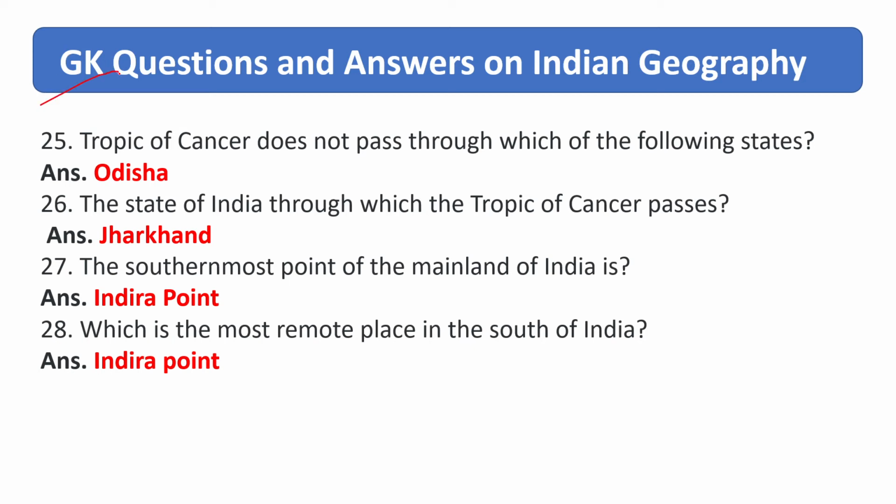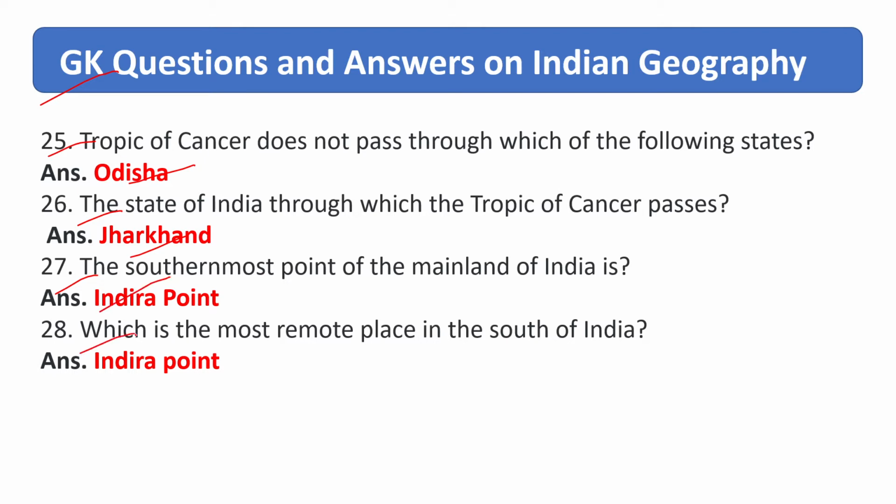GK questions and answers on Indian Geography Part 2. Tropic of Cancer does not pass through which of the following states? Right answer is Odisha. The state of India through which the Tropic of Cancer passes. Right answer is Jharkhand. The southernmost point of the mainland of India is. Right answer is Indira Point.